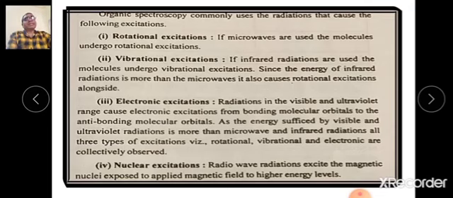Next excitation is electronic excitation, that is excitation of electron. UV and visible radiations cause electronic excitation, and this excitation takes place from the bonding molecular orbital to antibonding molecular orbitals.